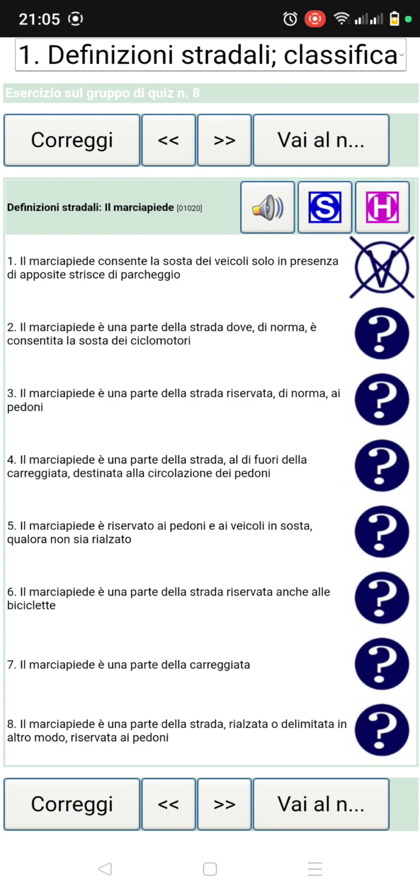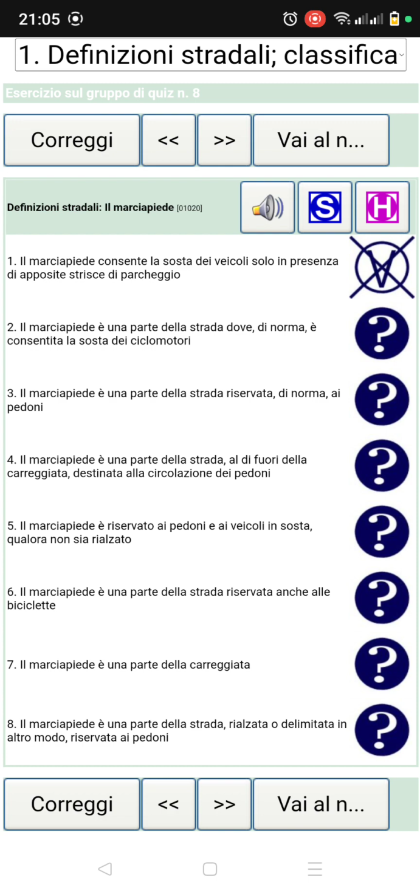So when you hear the word, let me read it and explain with English. Il marciapiede consente la sosta del veicolo. So the pedestrian walk path allows the parking of vehicles solo in presenza di apposite strisce di parcheggio, only in the presence of appropriate parking lines. Yes, it's true.